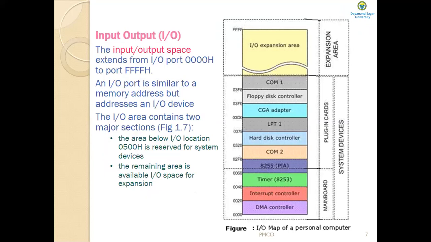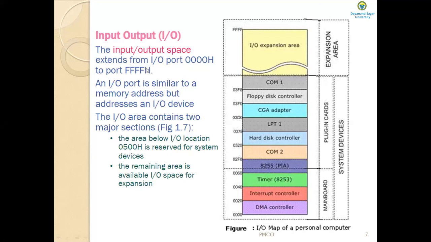Then the input and output space, the I/O space. The I/O devices allow the microprocessor to communicate with the outside world, as you know. The input and output space in a computer system extends over the I/O ports, starting from port 000H to port FFFFH.